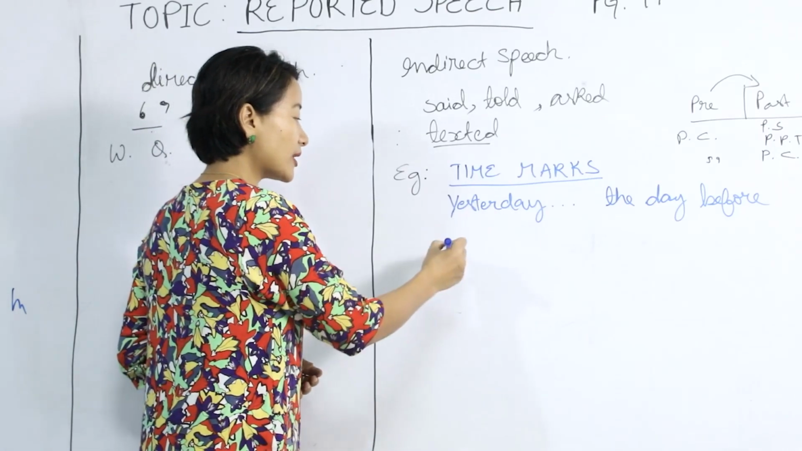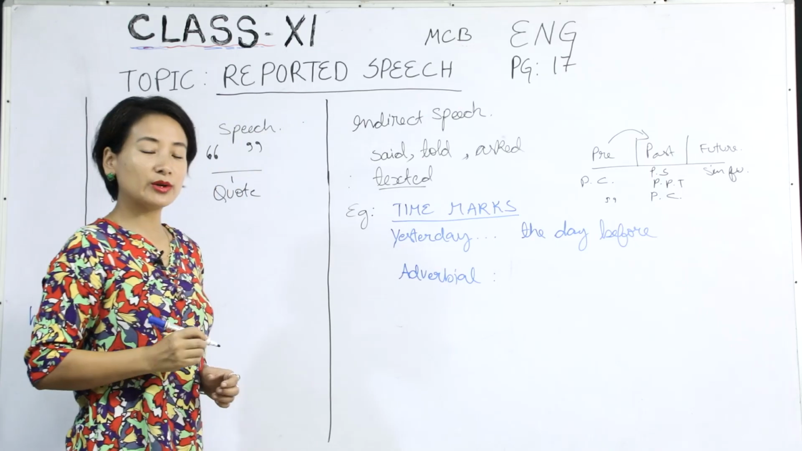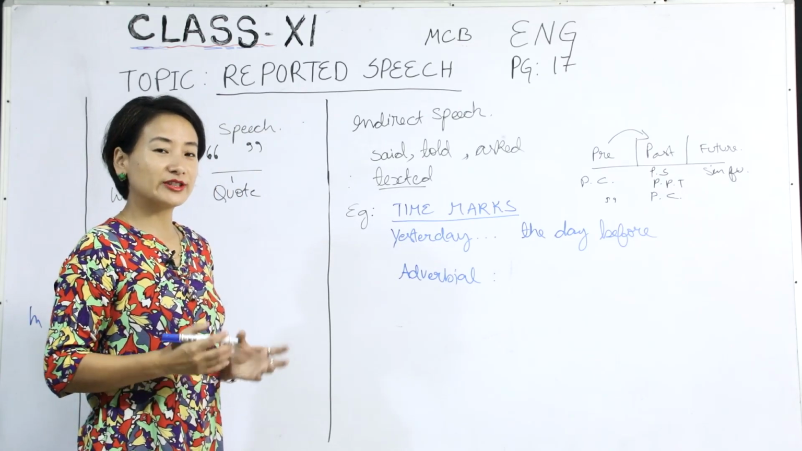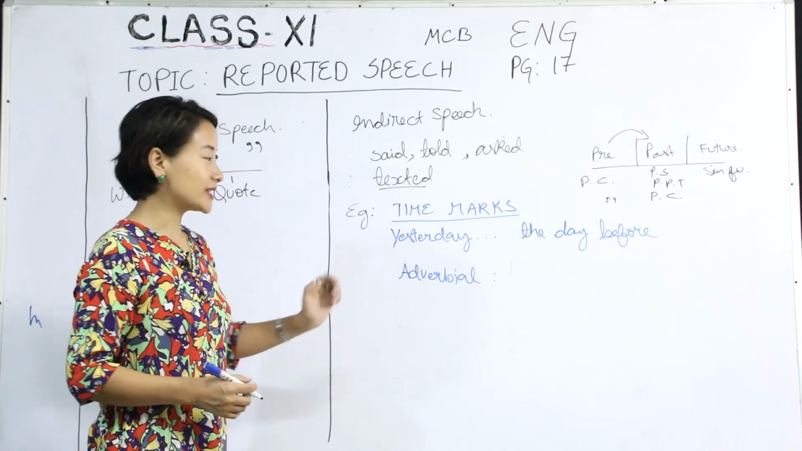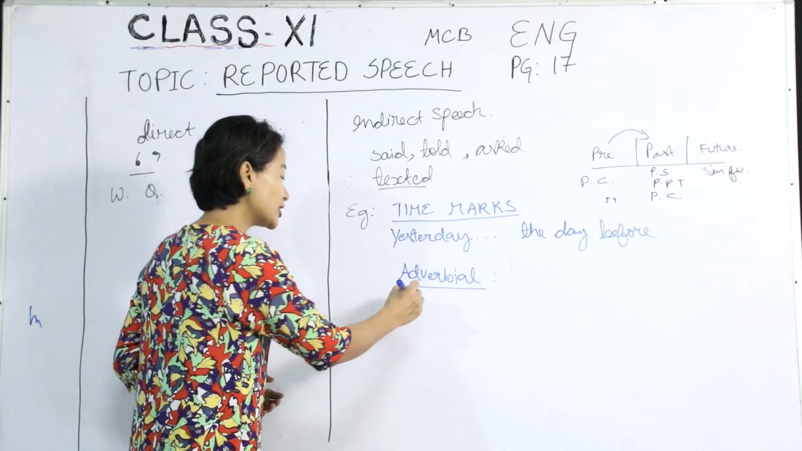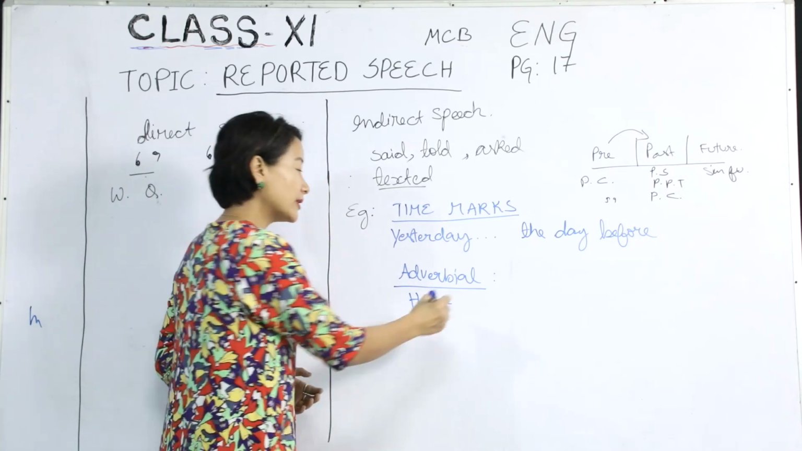Then again, we also have adverbial conversion as well. What do we mean when we say adverbial conversion? I'm sure you are familiar with adverbs of time and adverbs of place. So in such cases, referring to places, such as here, would change into there.